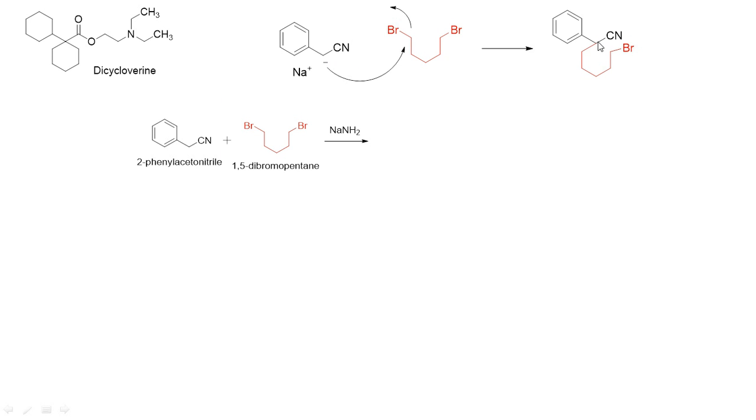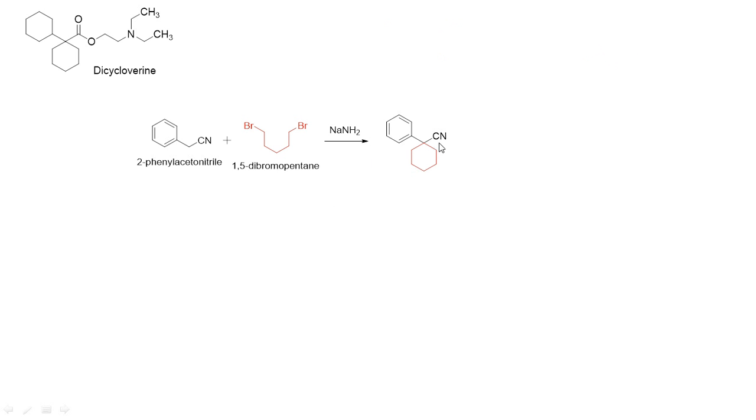Okay, the CC bond can be formed very easily over here, and the same reaction is repeated twice because sodamide is used in 2 molar ratio. So this bromine is also replaced. What we are going to get is this nitrile compound. Now the cyanide will be acid hydrolyzed. This is what we call ethanolic hydrolysis, done to obtain the ethyl ester of this acid. We have a benzene here and a cyclohexane here.